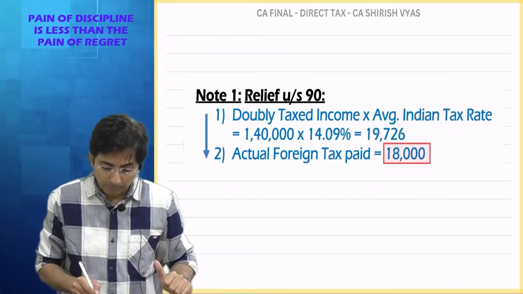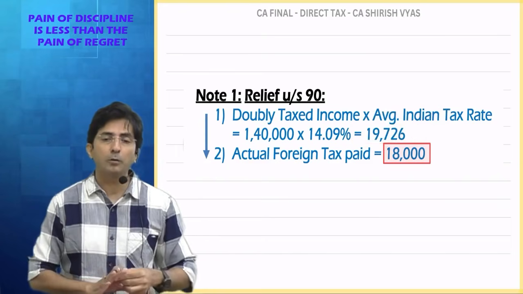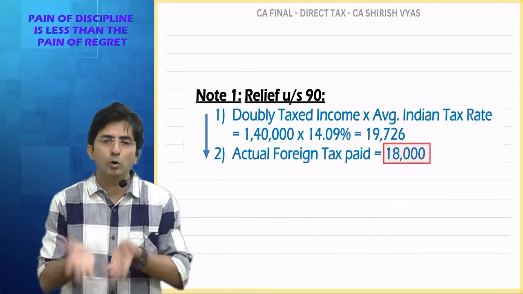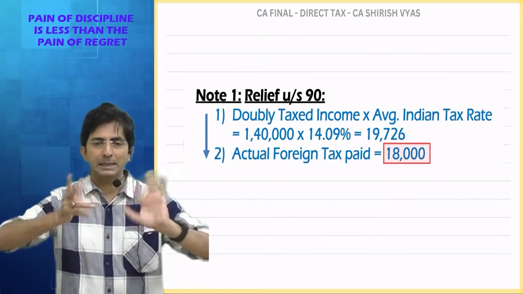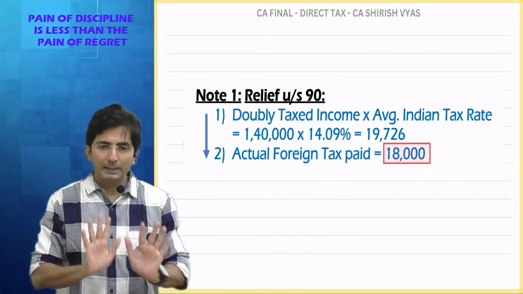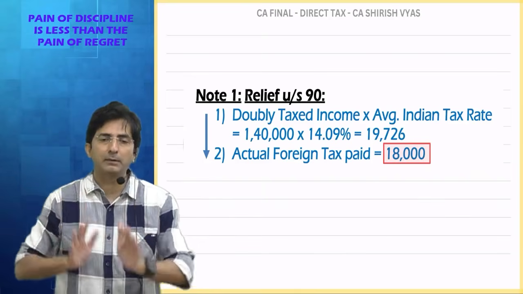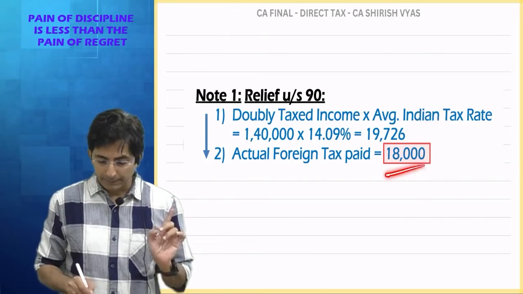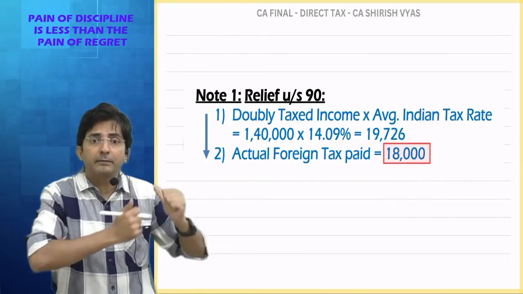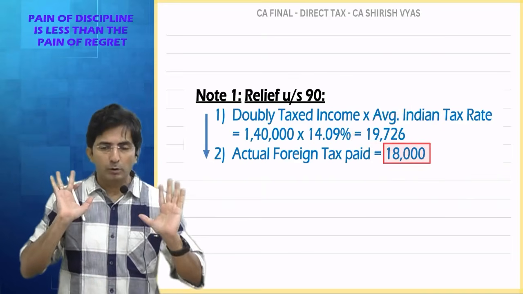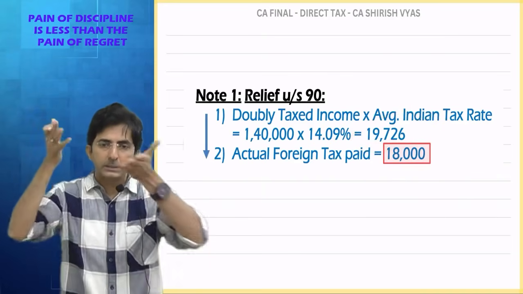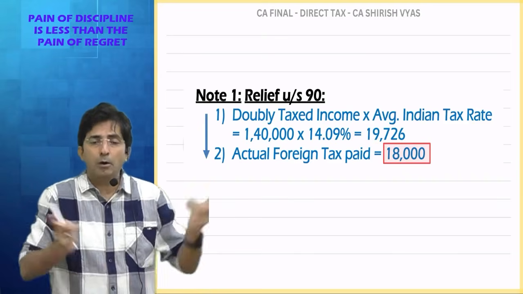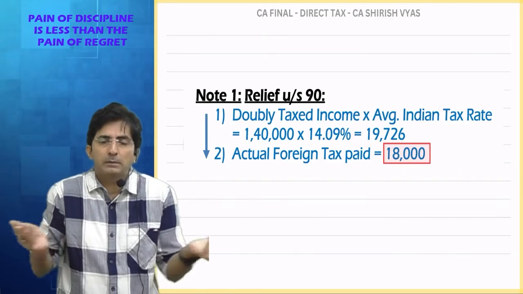But vice versa, if this is 19,000, now the government will say, see, don't complain to us. Your complaint is that you already paid the tax there. Okay, that much you don't pay in India. In short, whichever is less. And government is also smart. If they are giving the relief, for them, whichever is less is better. Actually both the amounts are relevant. 18,000 is important because that much you have paid there. And 19,000 is also important because this is what India has done with you. So out of what India has done with you and what foreigners have done with you, whichever is lower, that much relief you will get. Okay.